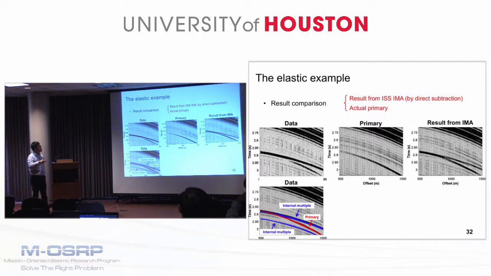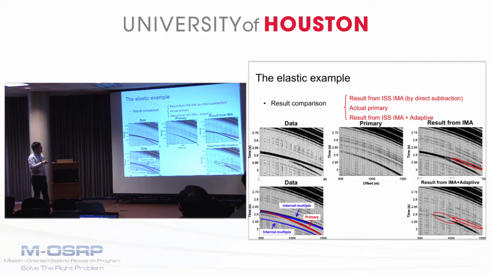And when we compare the actual primary with the result from the ISSME, we can see, first, at the places where the internal multiple and primary do not interfere, do not overlap, we can clearly see some residuals left, because, again, this is internal multiple prediction with approximate amplitude, so this residual is expected. And also at the places where they do interfere, we can clearly observe the amplitude difference, which also indicates the internal multiple residuals over there.